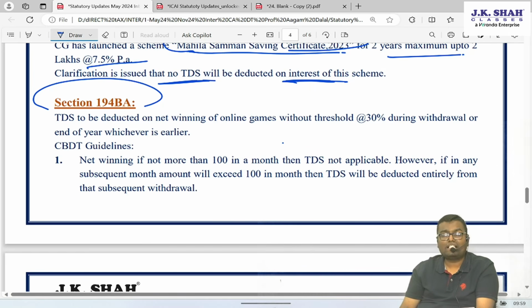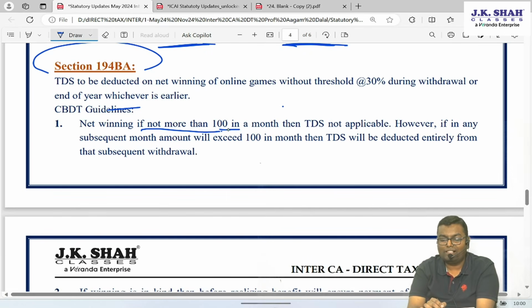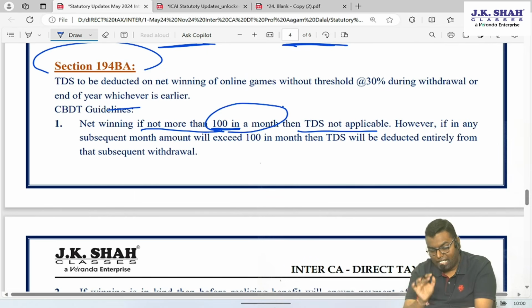So the question arises that there can be small players who are winning 30 rupees, 40 rupees in a month, in a year. To them also you will deduct 30% TDS. Then it will be a huge process to deduct TDS of each and every person, even in this small amount also. And that's why CBDT has given some guidelines to resolve this kind of difficulty. Now what do those guidelines say? First point, if net winning is not more than 100 rupees in a month, TDS will not apply. If net winning is not more than 100 in a month, TDS will not apply.